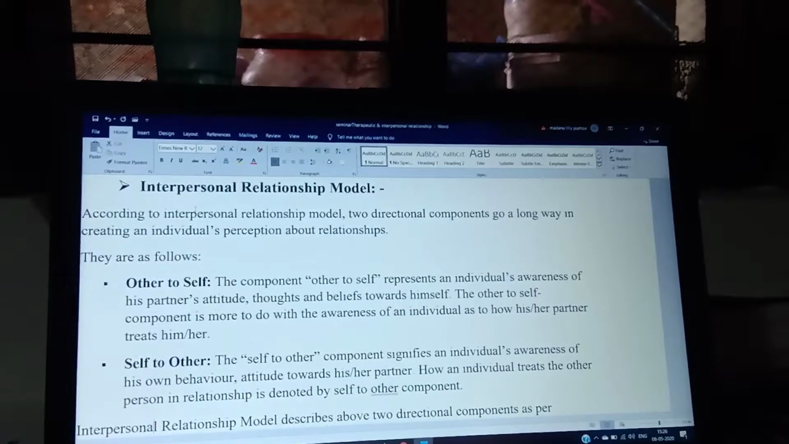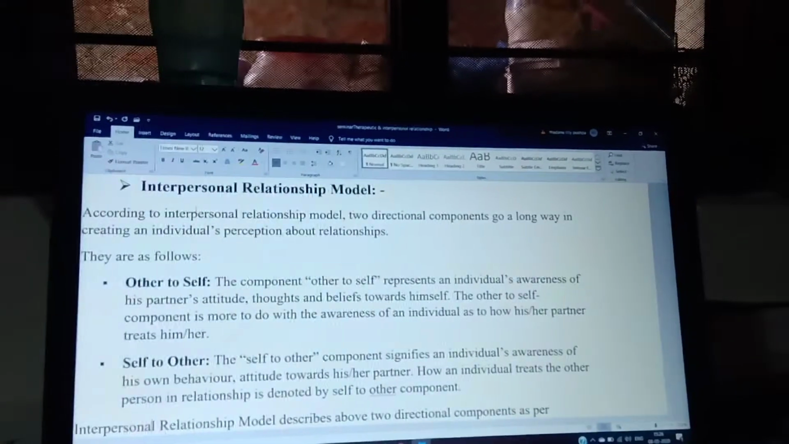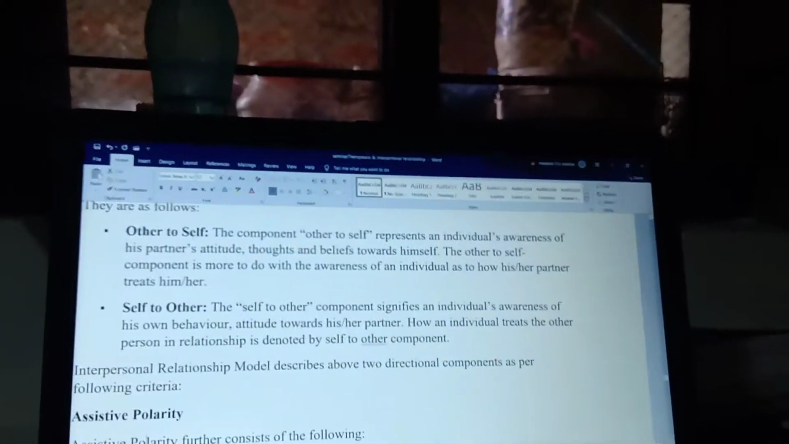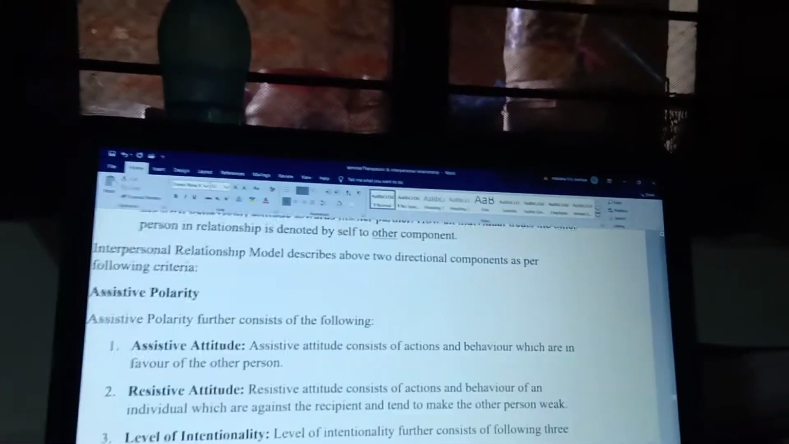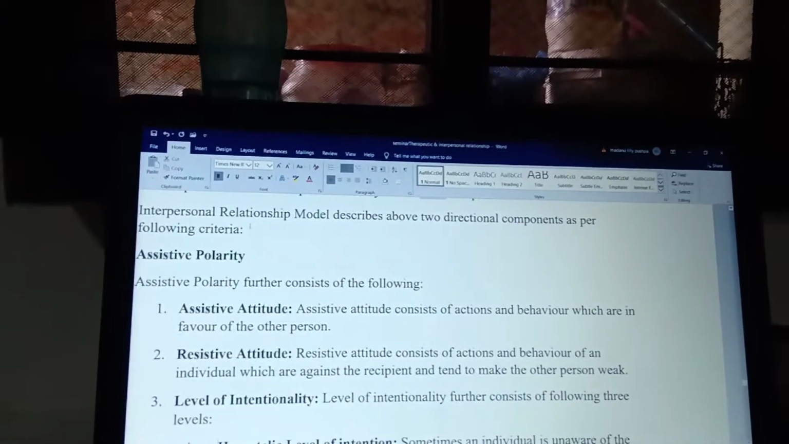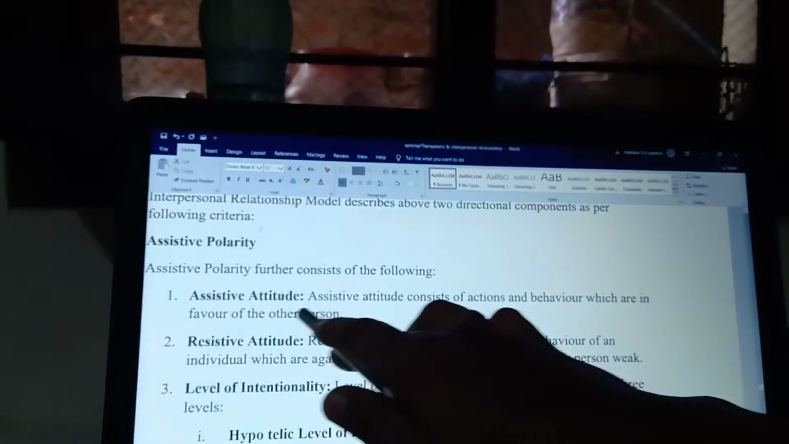So what others are thinking about you is others to self, and what you are thinking about others is called self to others. So they are divided by assistive polarity. This assistive polarity is differentiated into three types. So that is assistive attitude.